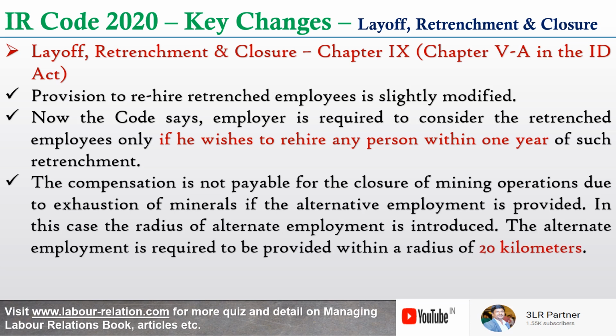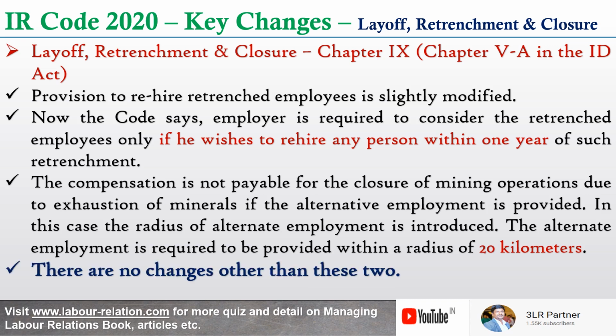And the compensation is not payable for the closure of mining operations due to exhaustion of minerals if alternate employment is provided. In this case, the radius of alternate employment was not there in the Industrial Disputes Act 1947. Now it is introduced. The alternate employment is required to be provided within a radius of 20 kilometers. This is the new change. Barring these two changes, there are no changes in chapter 5A or chapter 9 now in the Industrial Relations Code 2020.